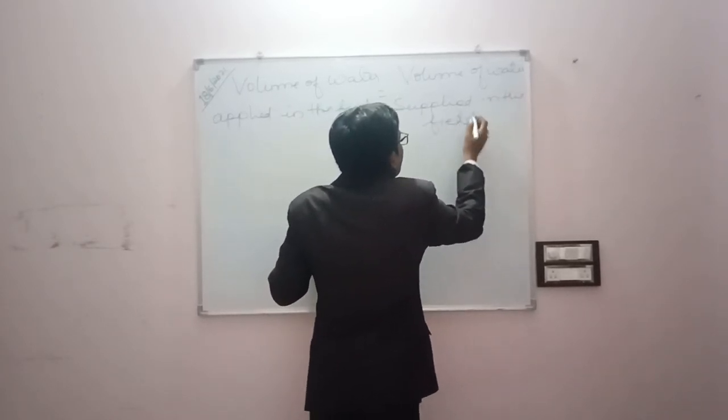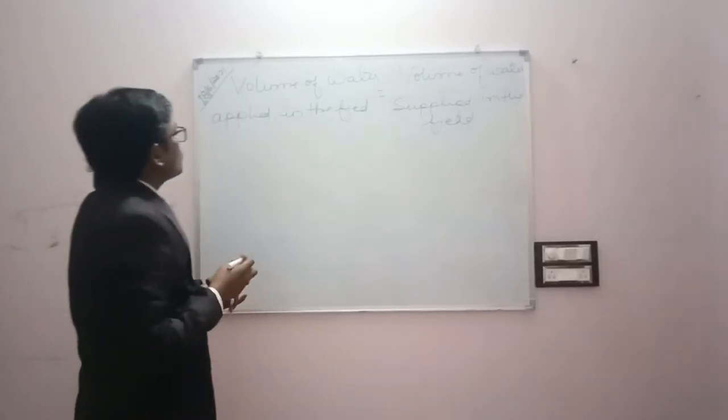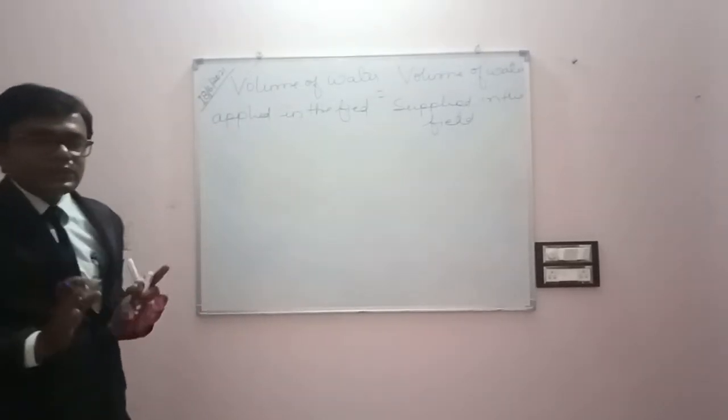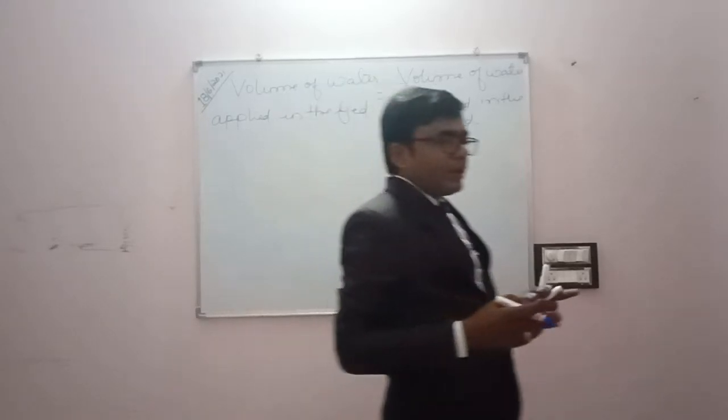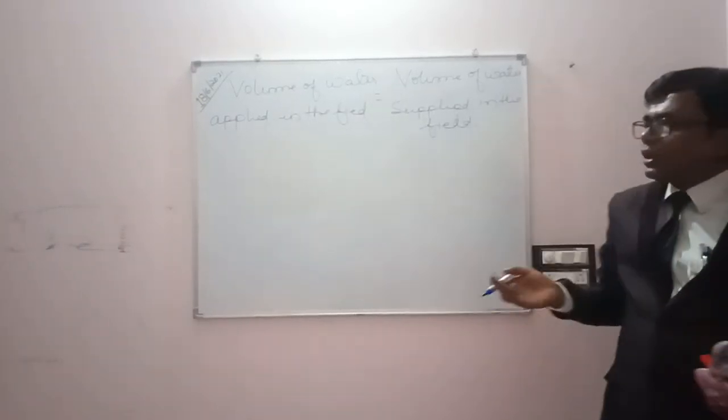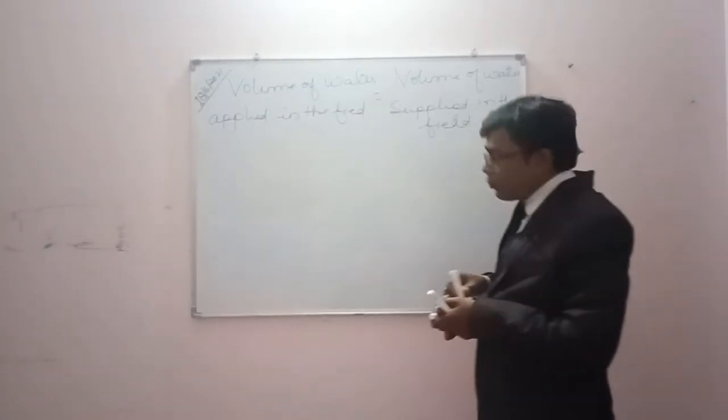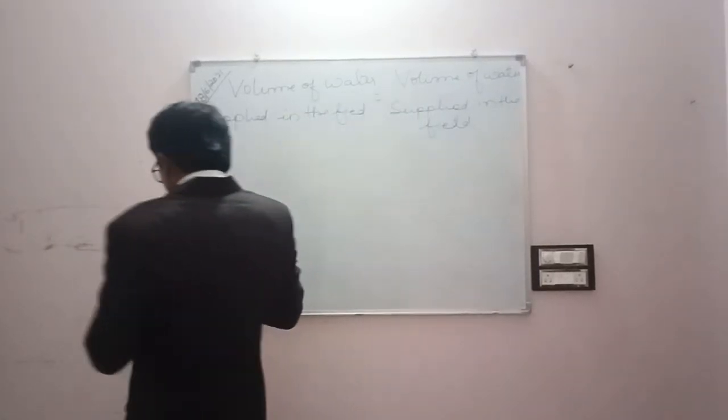We all know we supply in the field through various means. This is a very basic concept, and you can anytime derive the formula or learn the concept.